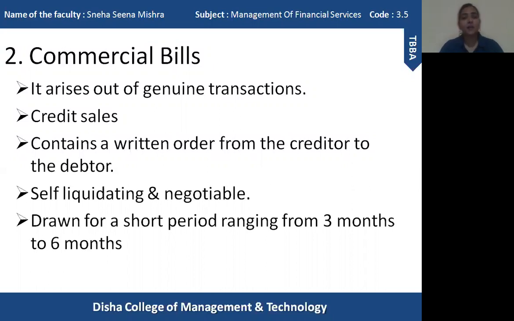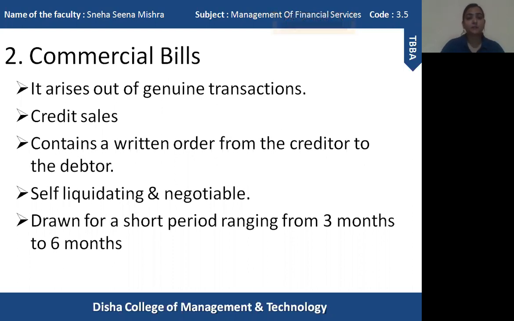Now it contains a written order from the creditor to the debtor. Now here it means that the buyer has to pay a certain amount of money to a certain person on a particular date or during a particular time period. That is the written order from the creditor to the debtor.